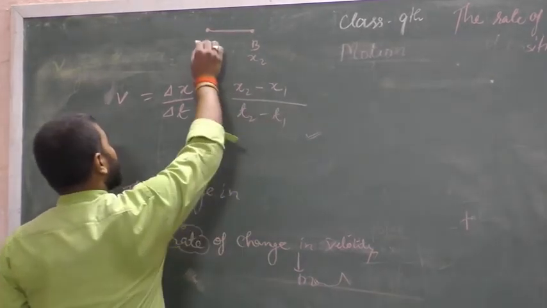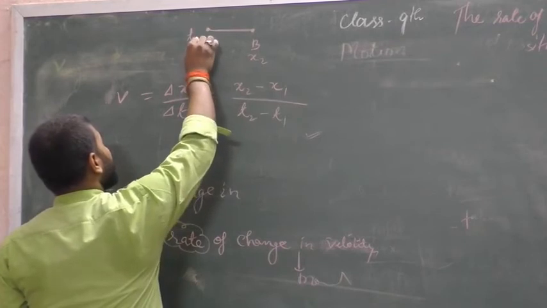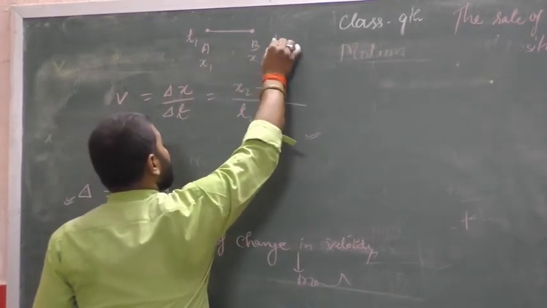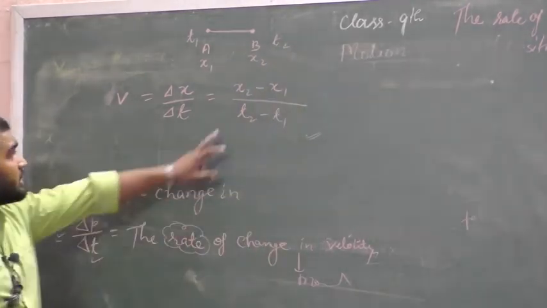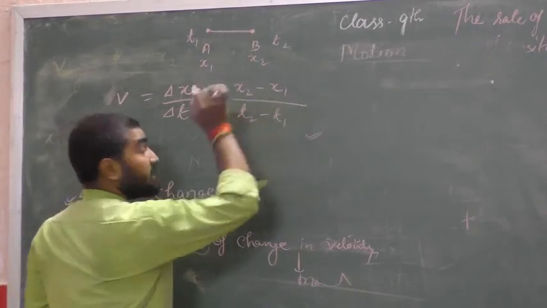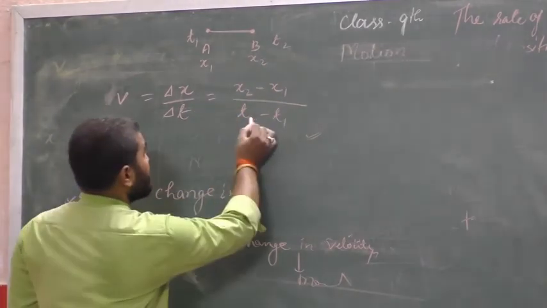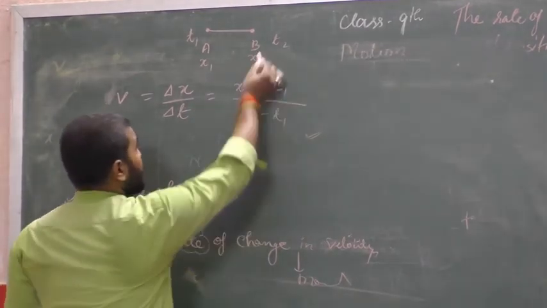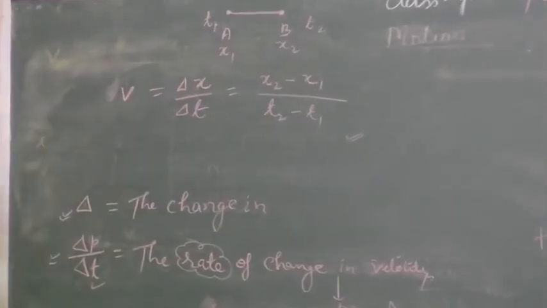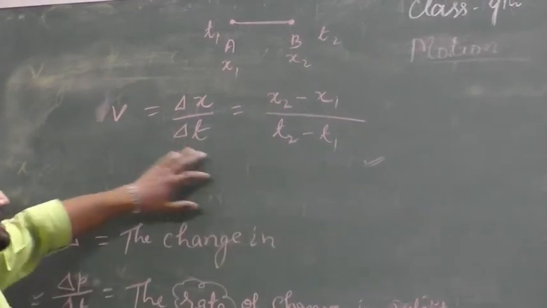When the body starts to move, the time is t1, and when it reaches B, the time is t2. So here t2 minus t1. What is x2? It is the final position, and x1 is the initial position. t2 is the final time, and t1 is the initial time. So the rate of change in position is called velocity.